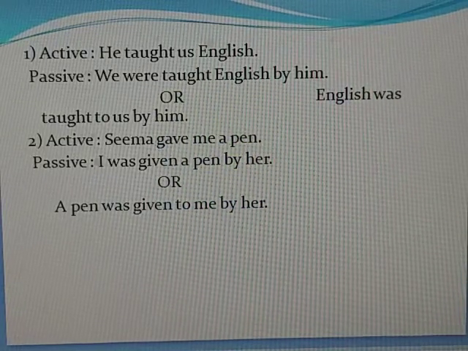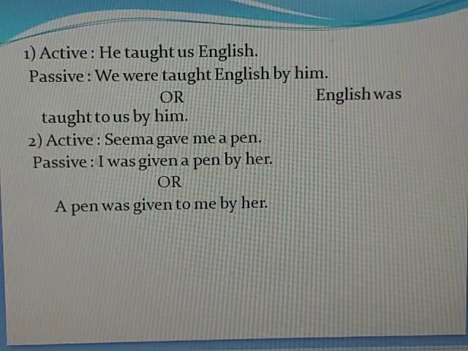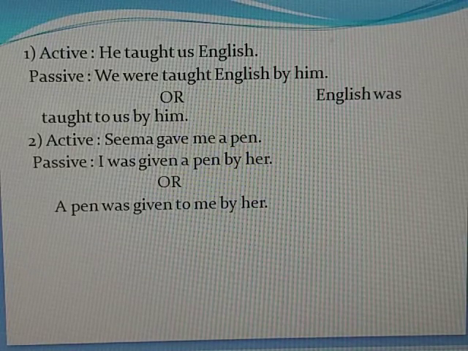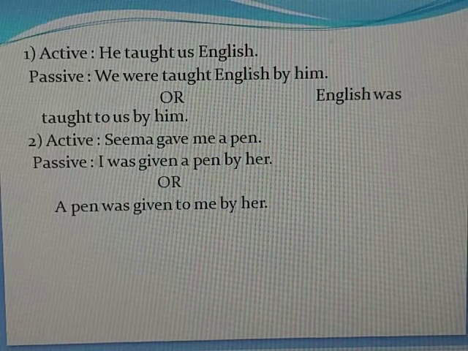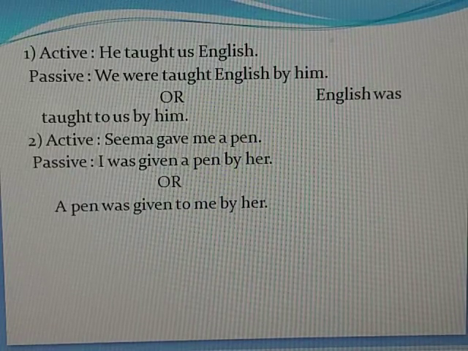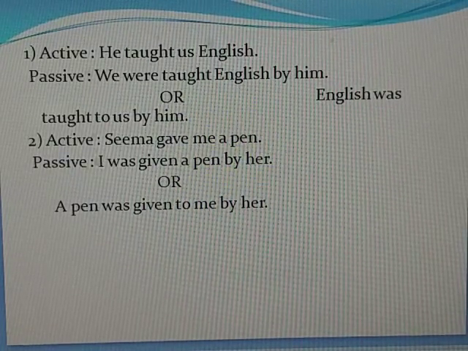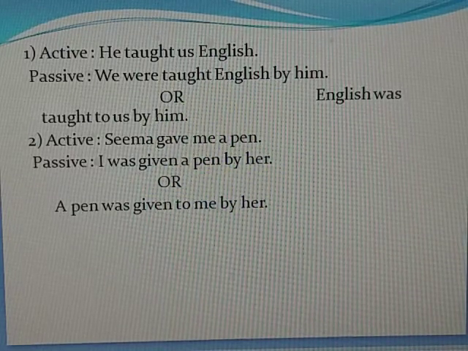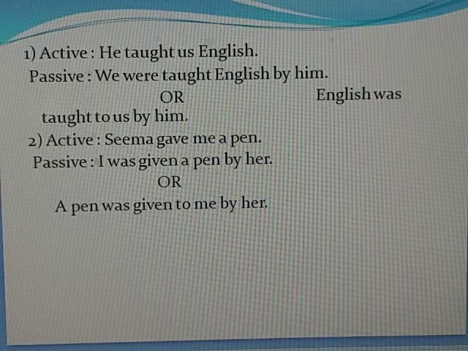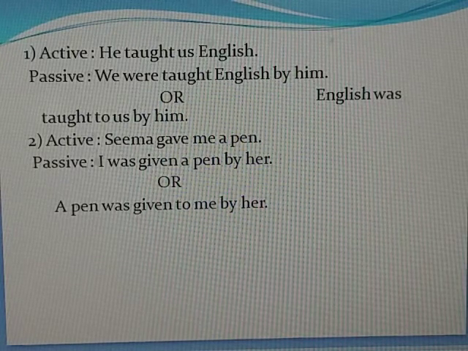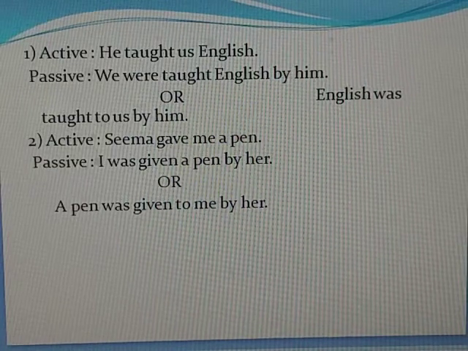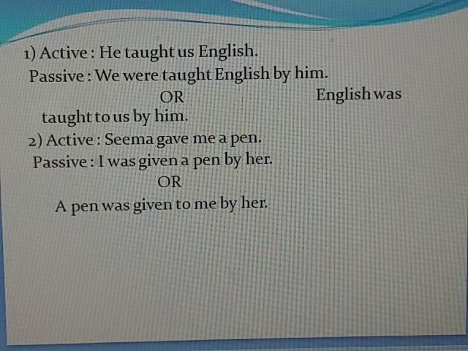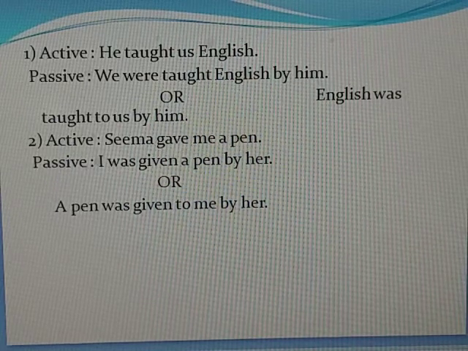For example, he taught us English. He is subject here, taught is verb, us is object and English is also object. Us is which object? It is indirect object and English is direct object. Means this sentence can be broken also. For example, he taught us. He taught English. But when both the objects are together, the sentence becomes like this: he taught us English.